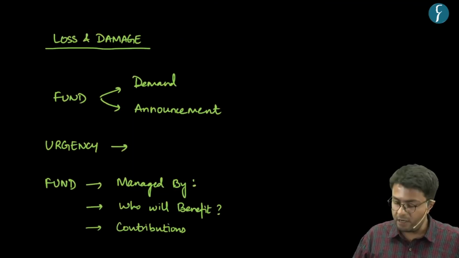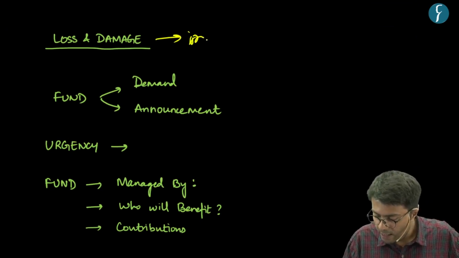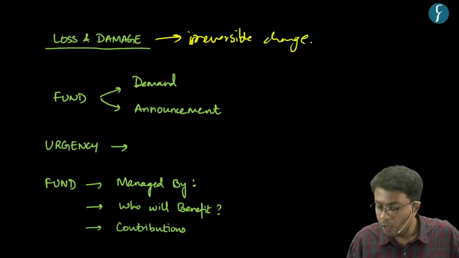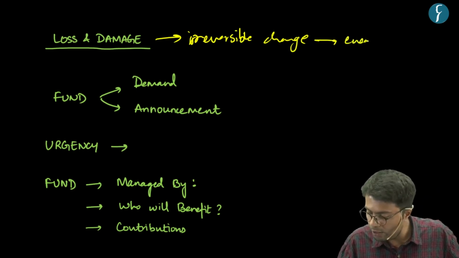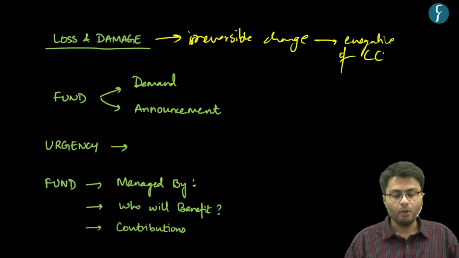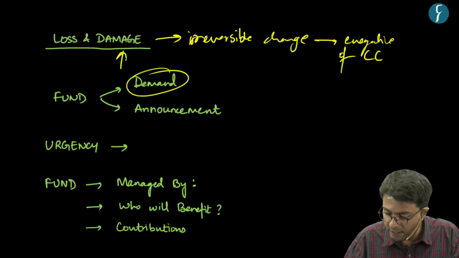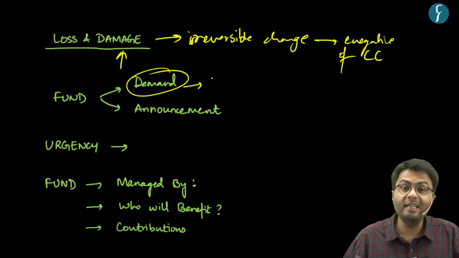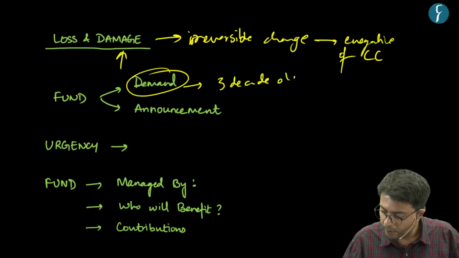Now, as I've already highlighted, loss and damage refers to an irreversible change. This irreversible change happens due to negative consequences of climate change. The demand to establish a separate fund for compensating loss and damage is a three-decade-old demand.